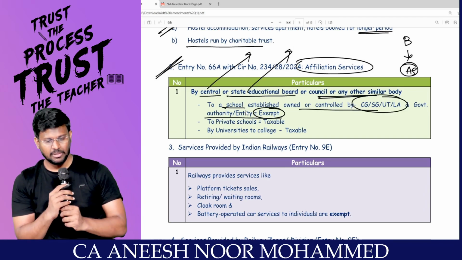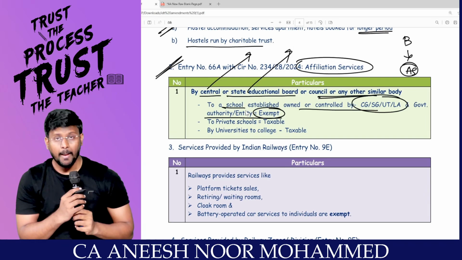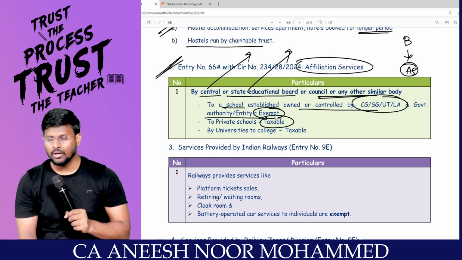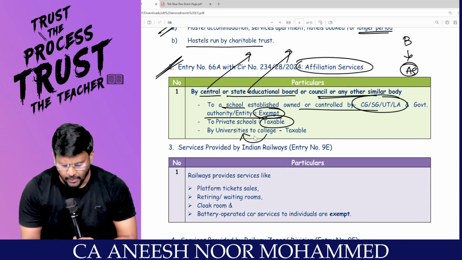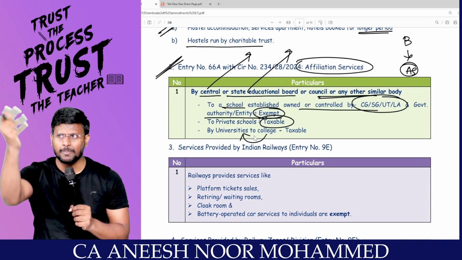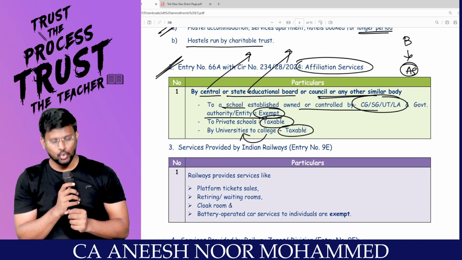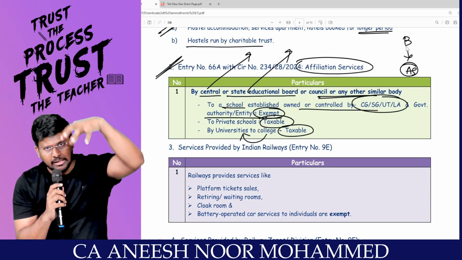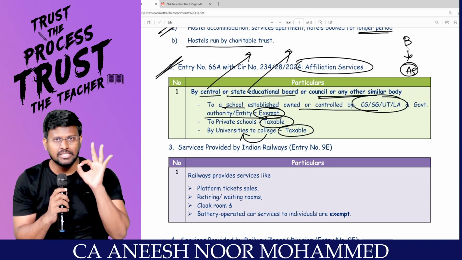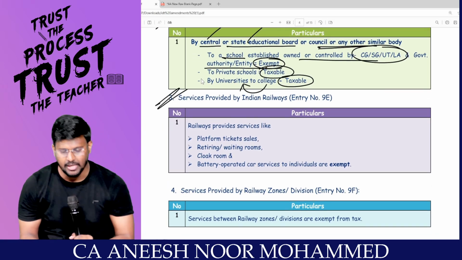Because government is providing service to government. Government bodies providing service to government school, exempted. But if they are providing to private schools, taxable. Colleges and all, affiliation service will be provided by universities. If you go and see any college, they will say that it is affiliated to this particular university, it is taxable. Fantastic amendment. So, if the affiliation service has been provided by government bodies, to the government school exempted, to private school taxable, and third one is to universities to college taxable. This will be tested in examination this time.